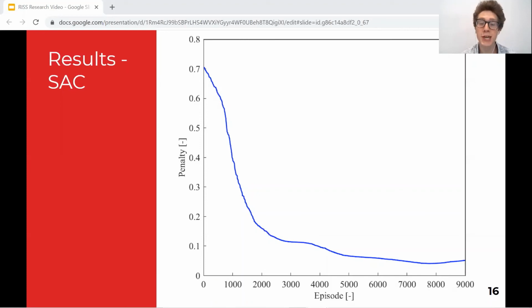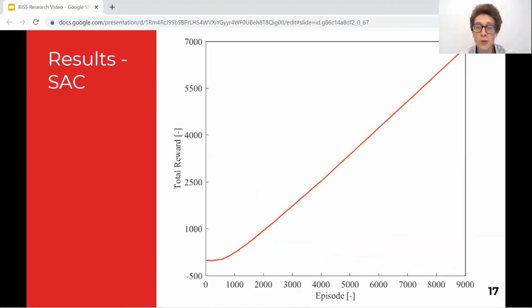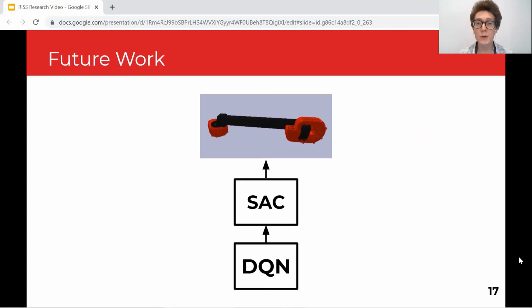As we can see, after about 9,000 training episodes, the penalty was able to fall to a value of roughly 0. For the total rewards, we see a similar pattern as the deep Q network, where after about 1,000 training episodes, the network was able to increase in a linear positive fashion. In the future, we would, of course, like to connect the DQN and the SAC network so that we could obtain this continuous design variable optimization for our modules.